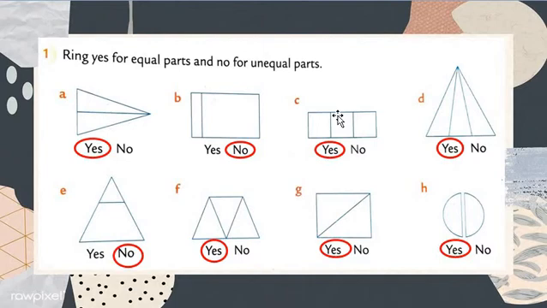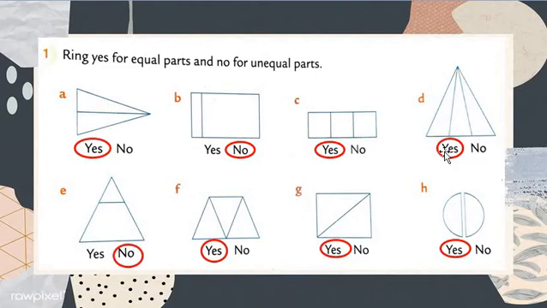Equal space is there. So what to do, my dear students? What to do if equal parts are there? Yes, for equal parts. We draw the ring for yes. Now we move on to D.